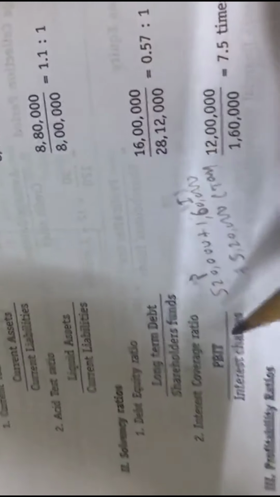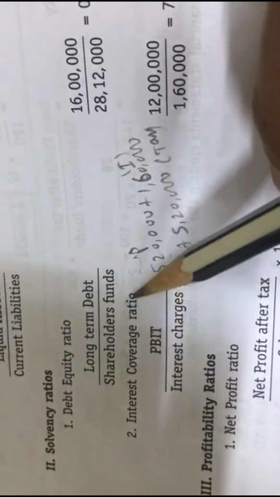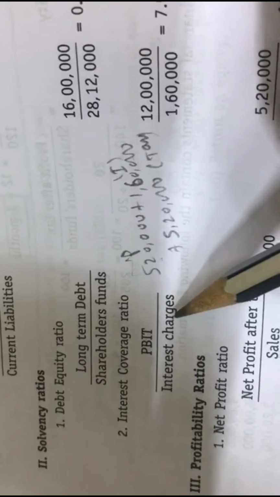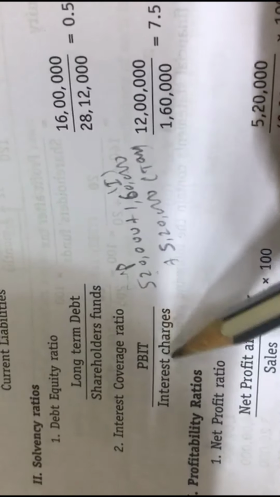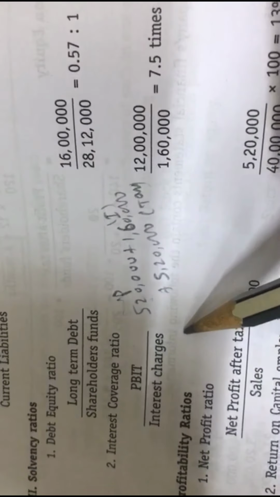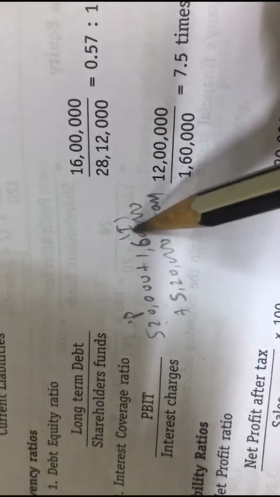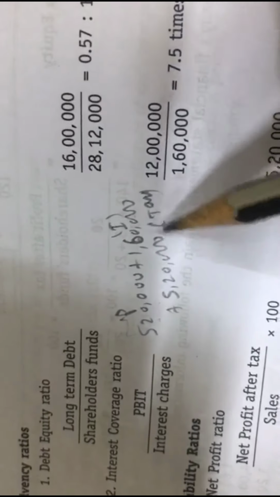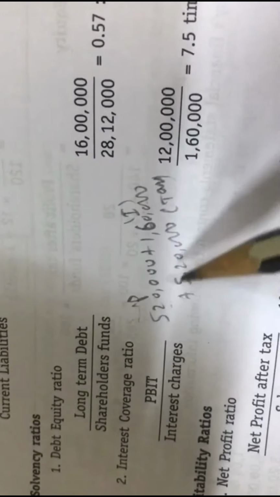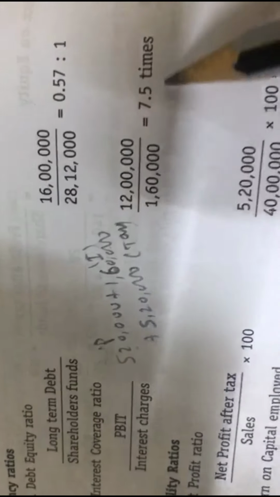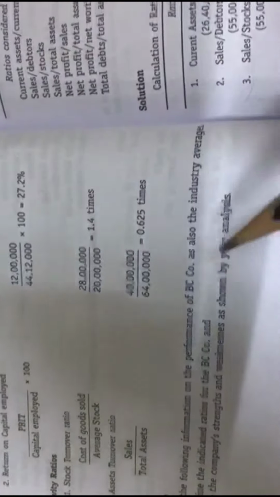So here one thing I would like to stress is interest coverage ratio. As I have already discussed while discussing the formula, it is profit before interest and tax divided by interest charges. So profit will be 5,20,000. This is after tax. To that you have to add interest and tax. Okay, you will get 12 lakh divided by interest charges, which is rupees 1,60,000. Then you have 7.5 times. So even this problem you can work out on your own.